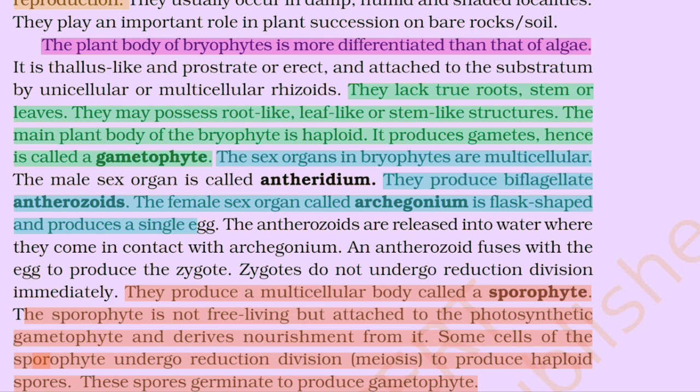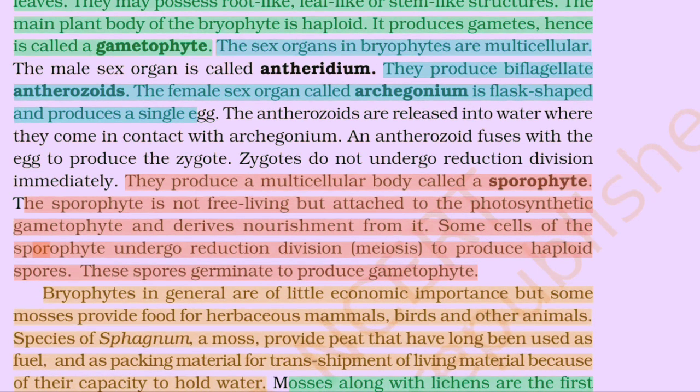The sex organs in bryophytes are multicellular. The male sex organ is called antheridium. They produce biflagellate antherozoids. The female sex organ, called archegonium, is flask-shaped and produces a single egg. The antherozoids are released into water where they come into contact with archegonium, and an antherozoid fuses with the egg to produce a zygote. Zygote does not undergo reduction division immediately. Then, they produce a multicellular body called a sporophyte.